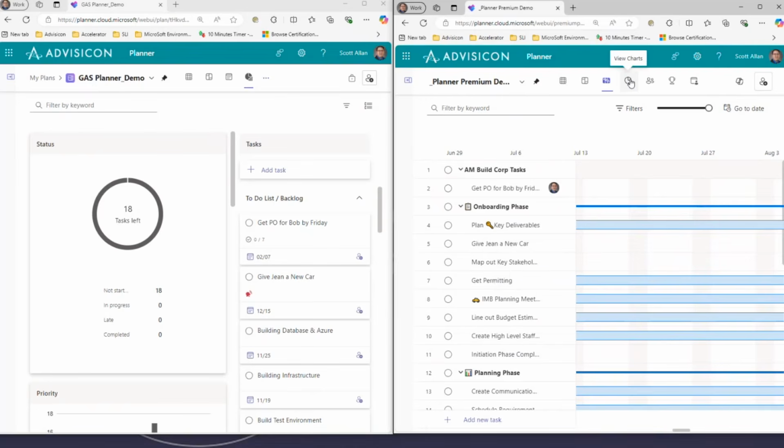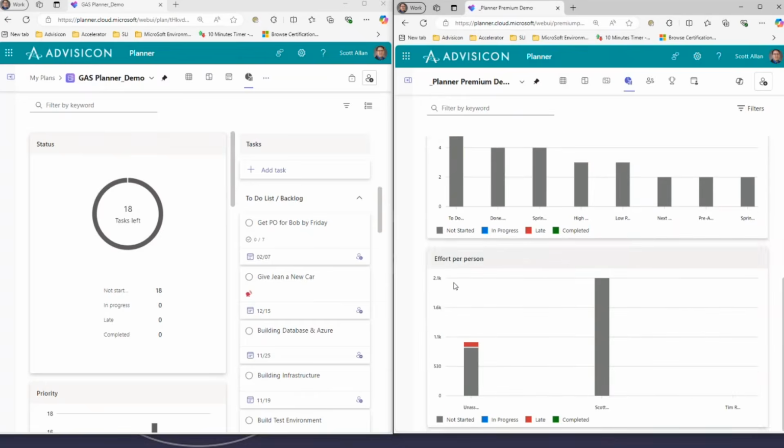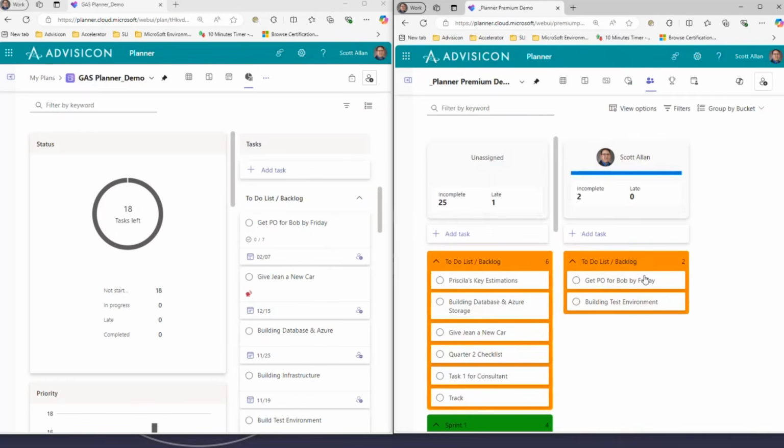The next view that we have available is charts. Now, there are similarities between the two charts. So again, we have a status, we have the bucket, we have the effort per person. We would go to view people, and these are the people that are currently assigned tasks. We don't have that view available over here in Microsoft Planner. So as you can see, I have 2 incomplete tasks in this project.